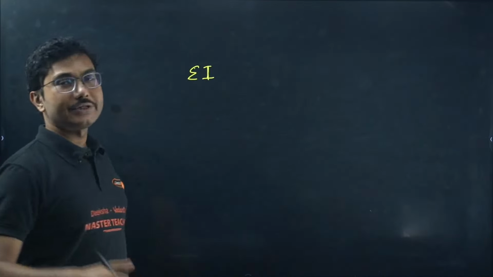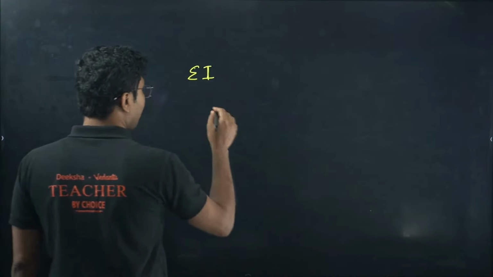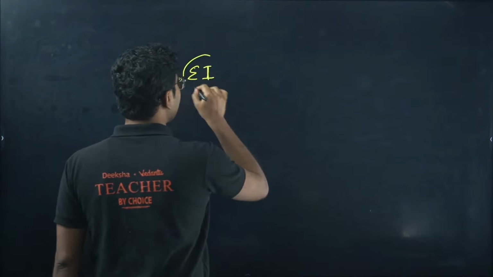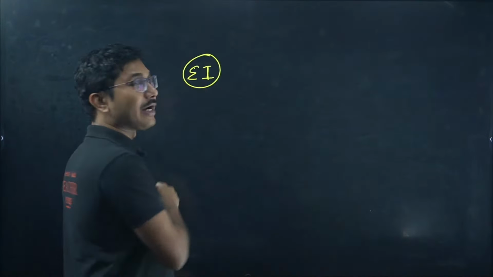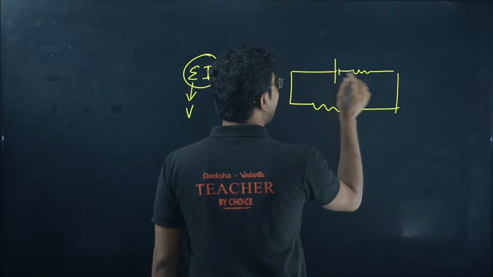This much power is required to establish the current. If they ask you how much power is being spent by the battery, power spent by the battery is epsilon I. Basically our epsilon is nothing but replaced by V, V into I, if you can calculate the current that is being given in the circuit. Suppose you have a cell. So you calculate the current.